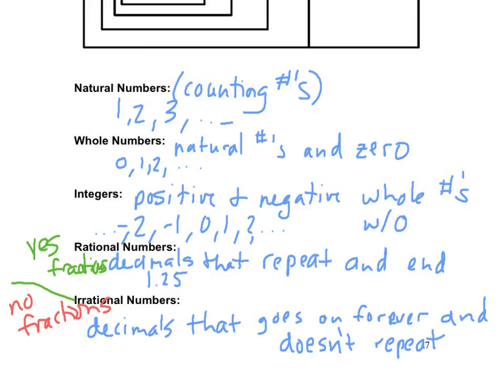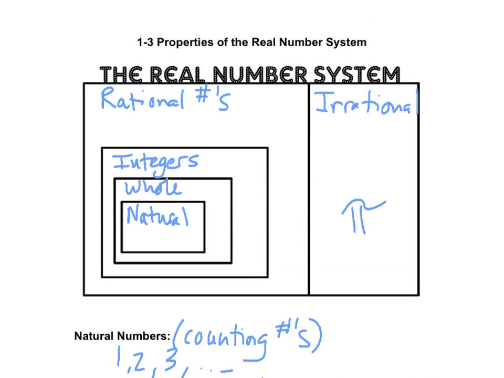So let's fill in these a little bit more. We already had some natural numbers like 1, 2. The special one for whole is 0, but it also envelops those other ones. Integers are going to be your negative numbers.